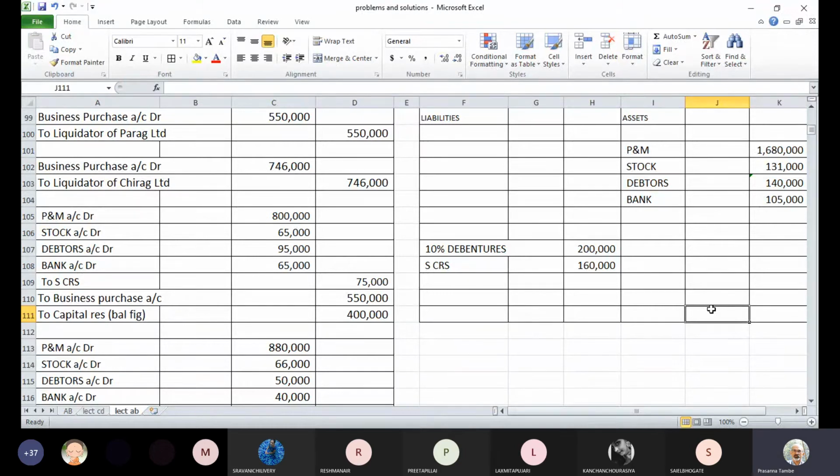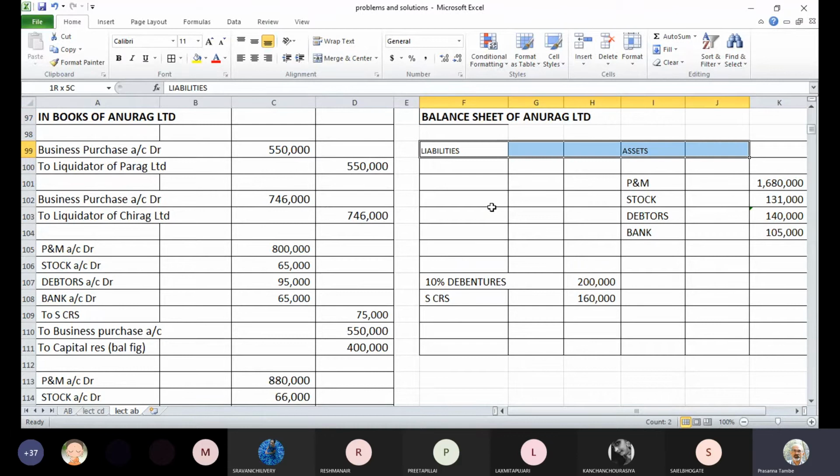Now we have to post other items. Which are the other items? One is share capital, and the second one is preference share capital, equity capital as well as preference share capital. We also have one reserve here, and that is statutory reserve. And there will be one more reserve called capital reserve, because in the first entry we have the capital reserve also. So let us write down the items here, and then we will calculate the numbers, and then we will post it accordingly in this balance sheet.